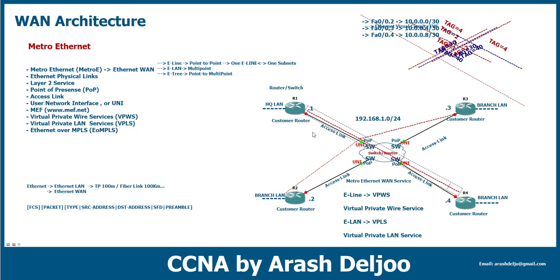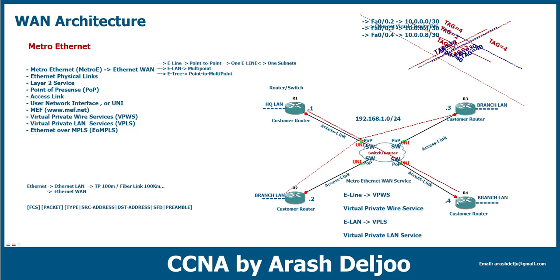Here we have some different types of point-to-multipoint technologies. For example, in one technology, maybe you don't want to have connectivity between the branches at all, and in some methods, we want to have connectivity between router 2, router 3 and router 4, but through router 1.